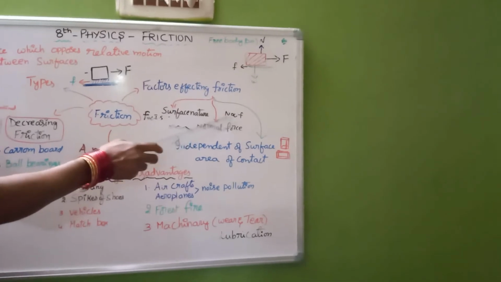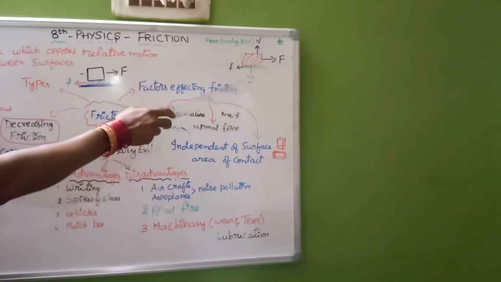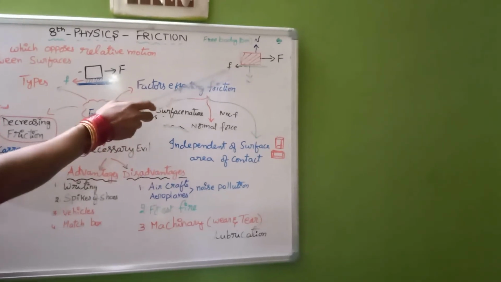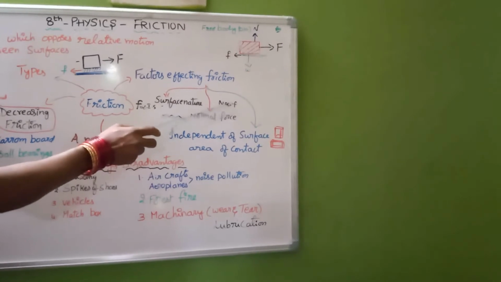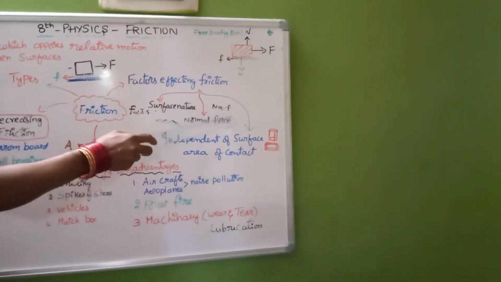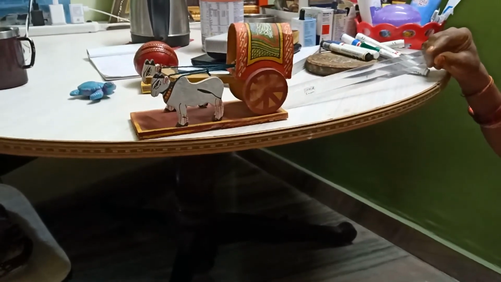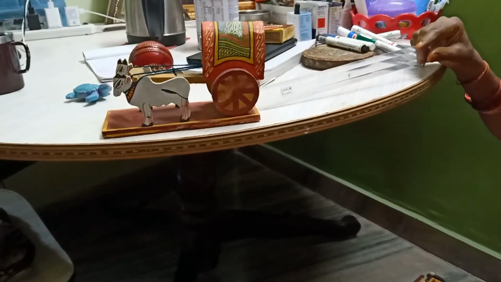Here the normal force is directly proportional to the frictional force. When the weight of the body increases, the frictional force automatically increases. So the frictional force increases with an increase in normal force, and decreases with a decrease in normal force. When I start applying force on this toy bullock cart, I am able to make it move.